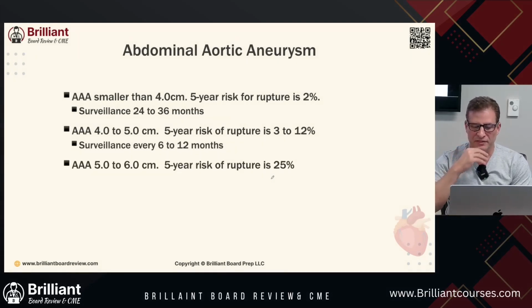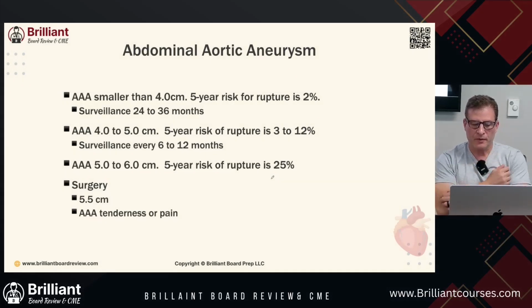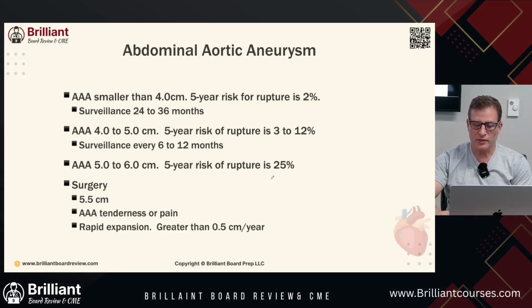And then 5 to 6 centimeters, the 5-year risk of rupture is 25%. And surgery can be considered at 5.5 centimeters or greater. Abdominal aortic aneurysm: tenderness or pain, rapid expansion greater than 0.5 centimeters a year.